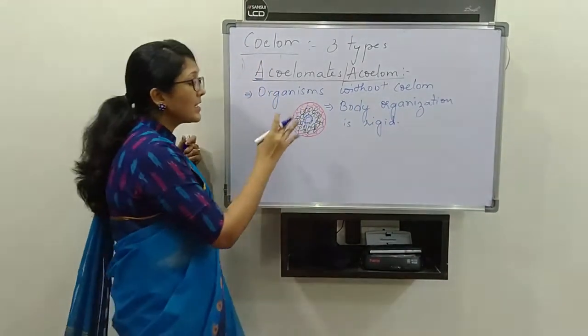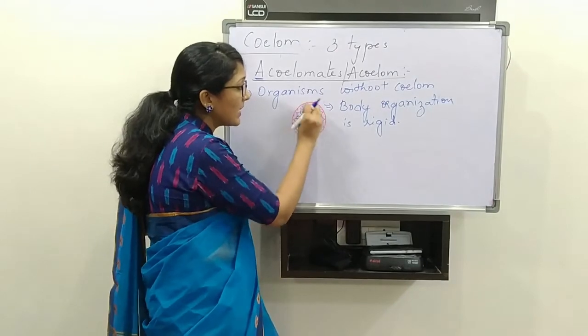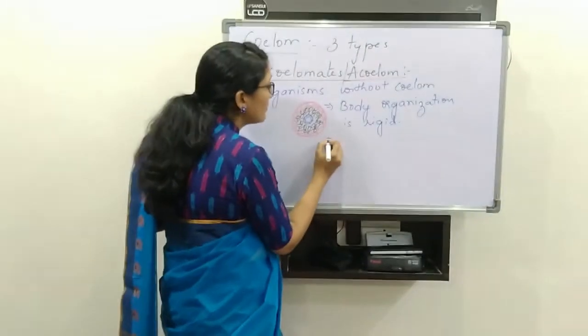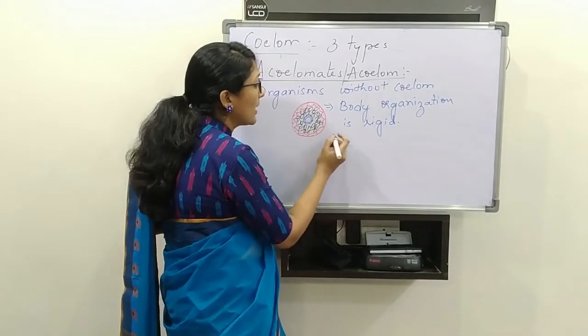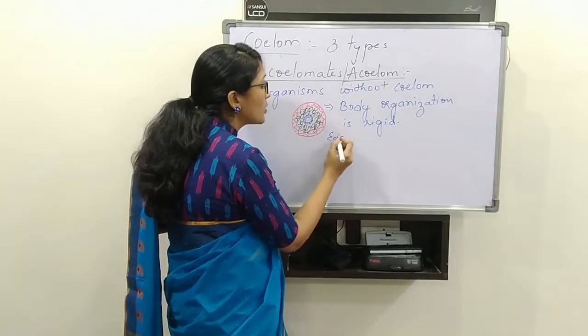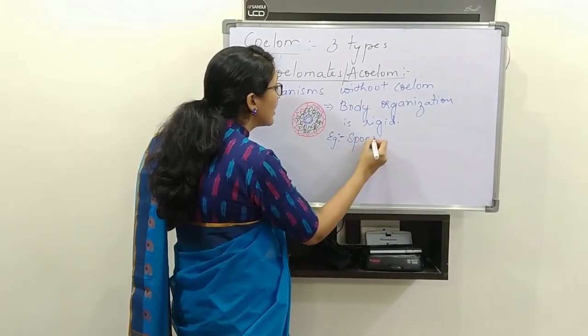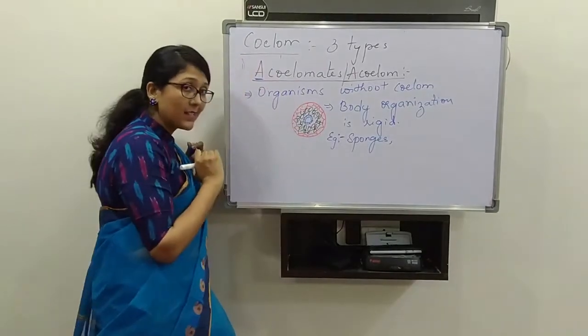Okay, so rigid in the sense they do not have any space even between the tissues. Then next, in which type of organisms can we see them? So we can see them in sponges. Sponges also, they are acoelomates.